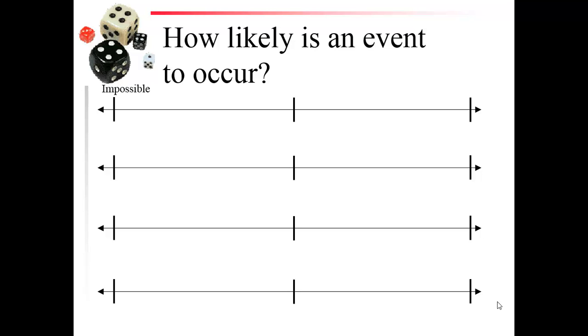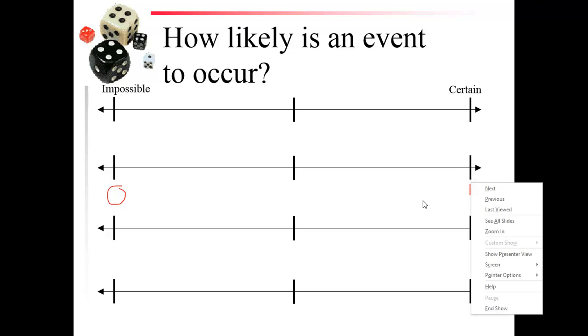Okay, so now we're going to talk about the numerical approach. First of all, probability is written as a ratio or a fraction, so that's what we're going to start out with. If something is an impossible event, the chance that it's going to happen is 0. If it's certain, it's a 1.